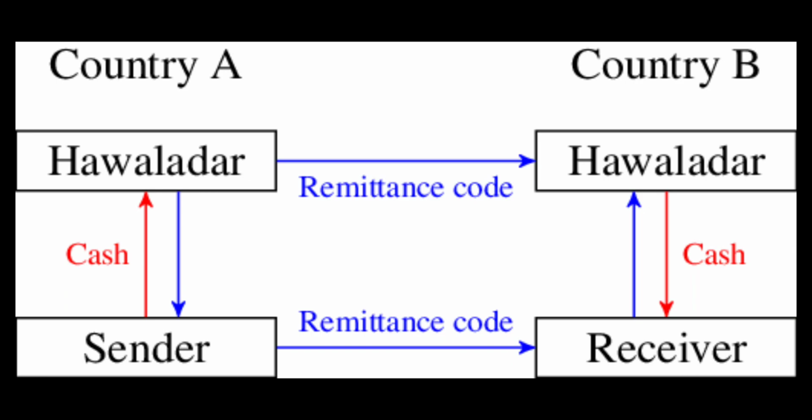For example, in a particular year, the Hawaladar in country A sent the Hawaladar in country B 50 million rupees, and the Hawaladar in country B sent him 55 million rupees. So effectively Hawaladar A will have to give Hawaladar B only 5 million rupees because the rest of the money was netted off. So that's how Hawaladars settle their accounts. They settle them on a weekly basis, on a monthly basis, or whatever is the contract between them. So that is how this Hawala system works.